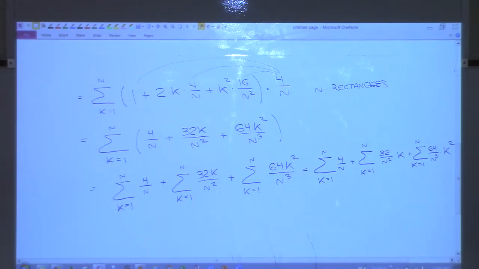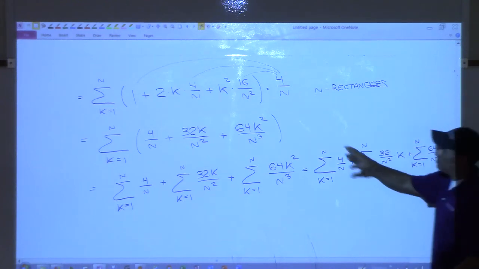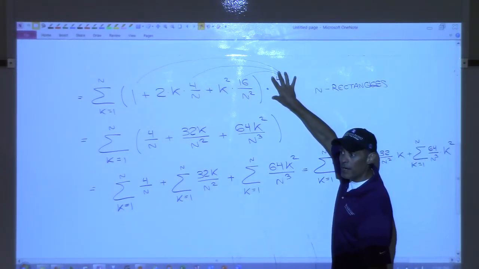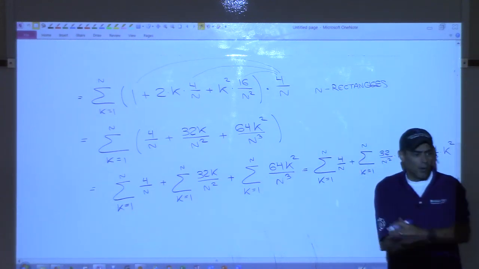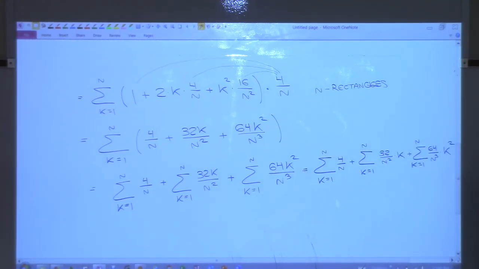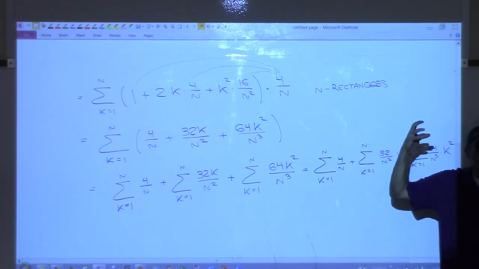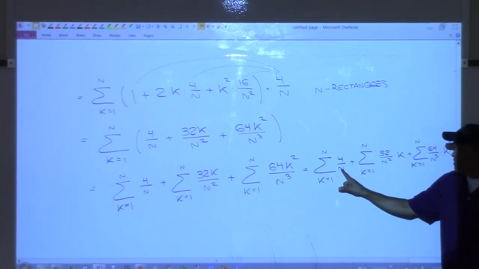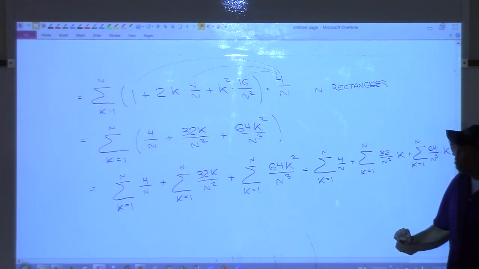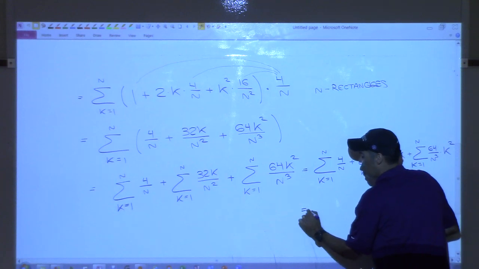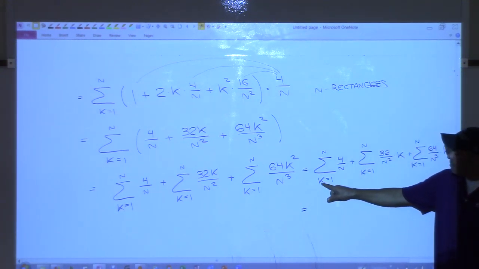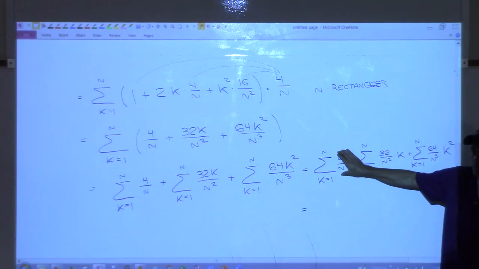And now, the statement earlier was, this is a constant, right? 4 over n is a constant. We have to be careful. n is the number of rectangles we have, so n is supposed to be fixed in the problem. Like we're going to say, hey, we want 1,000 rectangles. And then if we had 1,000, we would have a number here, and a number here. So imagine right now if n was 1,000, that would be 1,000, that would be 1,000. And then this would be a constant, wouldn't it? Yes? Okay. So what happens if you have the sum from k equals 1 to n of a constant? What is it?